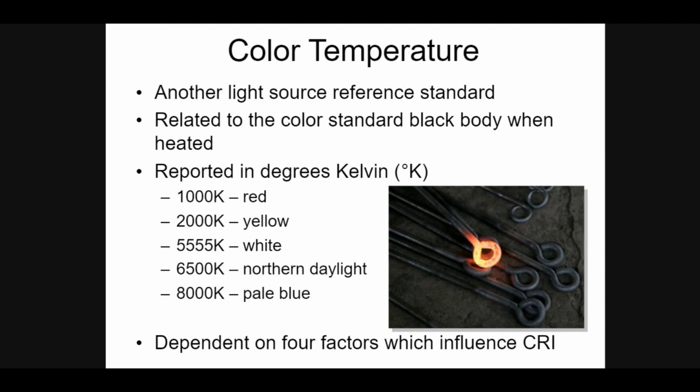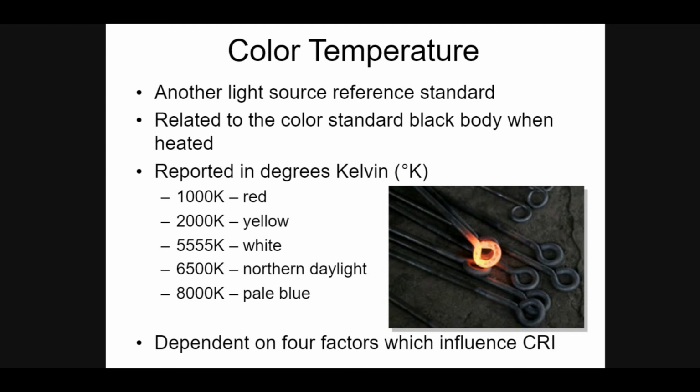The color temperature is reported in degree Kelvin. So 1000 red, 2000 yellow, 555K white light, and 6500K northern daylight. Which color temperature suits the color matching?